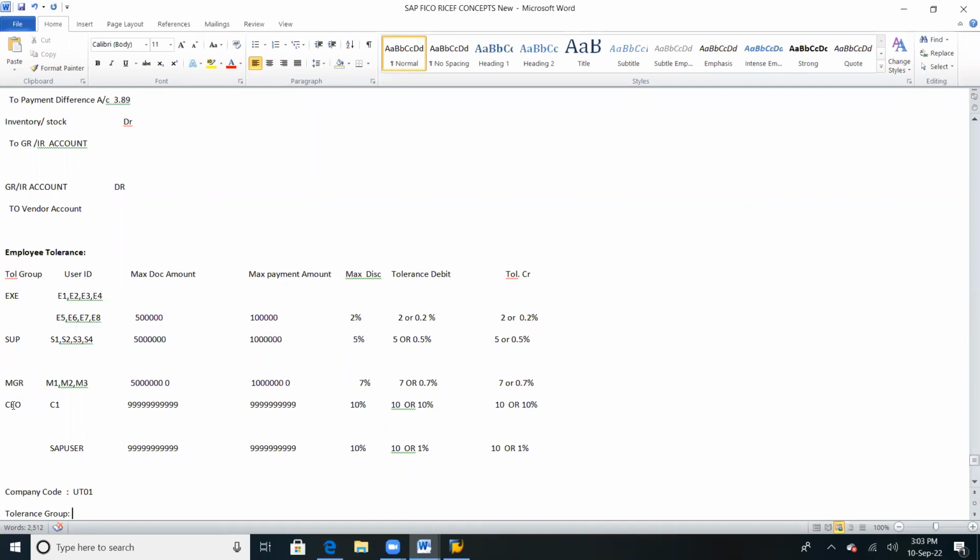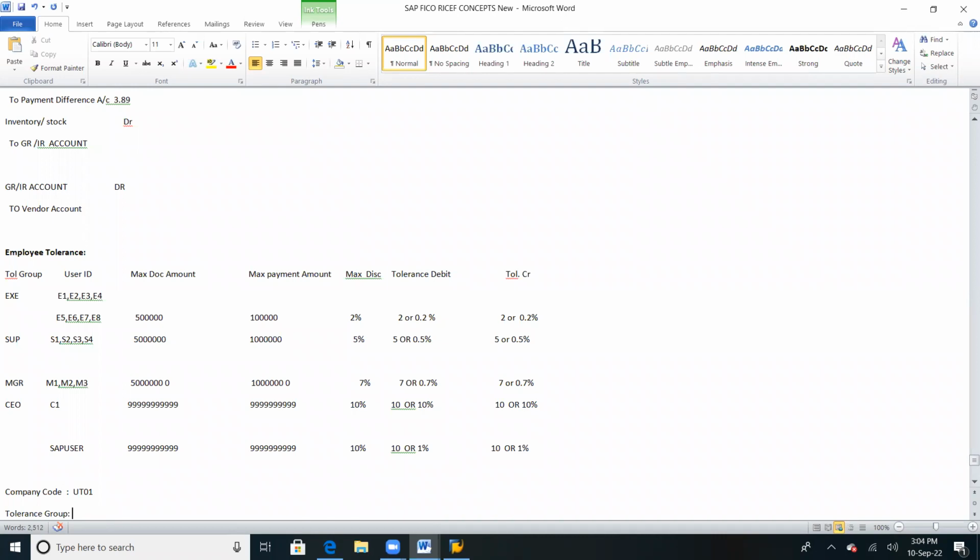If I give the tolerance group here as Naveen, then other company codes won't accept it. If I want to post an entry in UT02, because for this UT01 the Naveen user ID has been given as the tolerance group, and the tolerance limit is defined only for company code UT01, then it won't allow me to post for this user. So what I'll advise is, in practice, leave this blank. Understood, everyone?